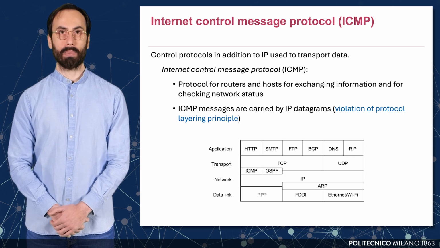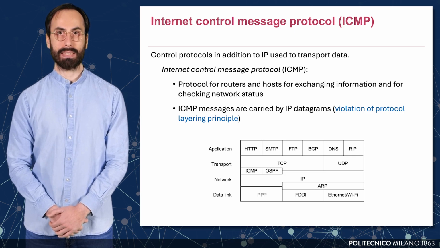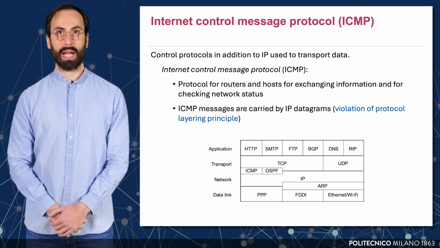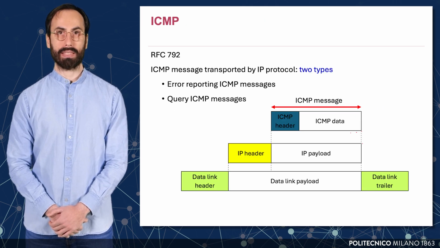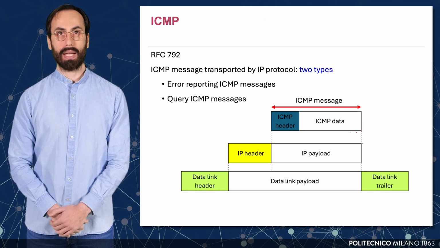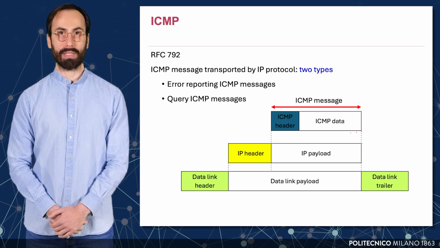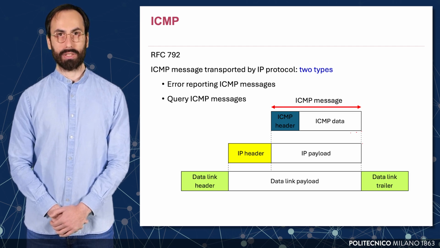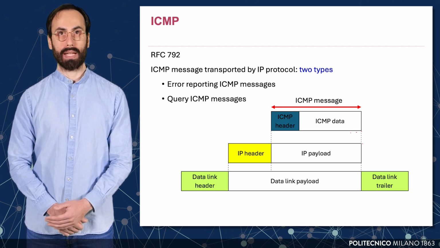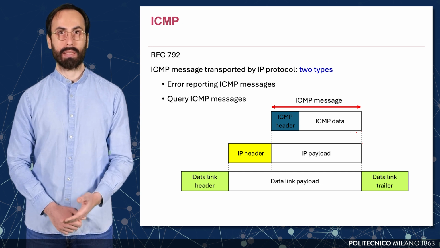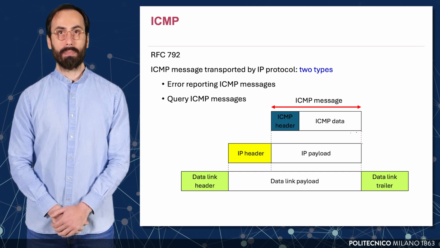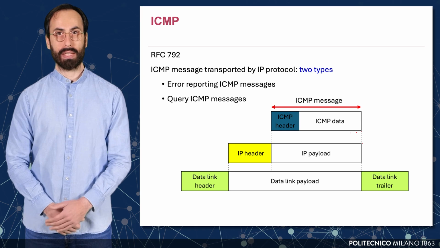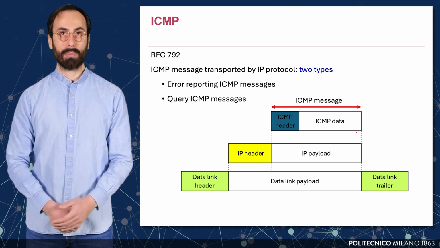The diagram at the bottom shows ICMP sitting at the same layer as IP, but also highlights how it's transmitted within IP. ICMP, defined in RFC 792, is carried by IP and consists of two main types of messages: error reporting messages, such as destination unreachable and time exceeded, and query messages, such as echo request and reply used in ping. The diagram illustrates how an ICMP message is encapsulated.